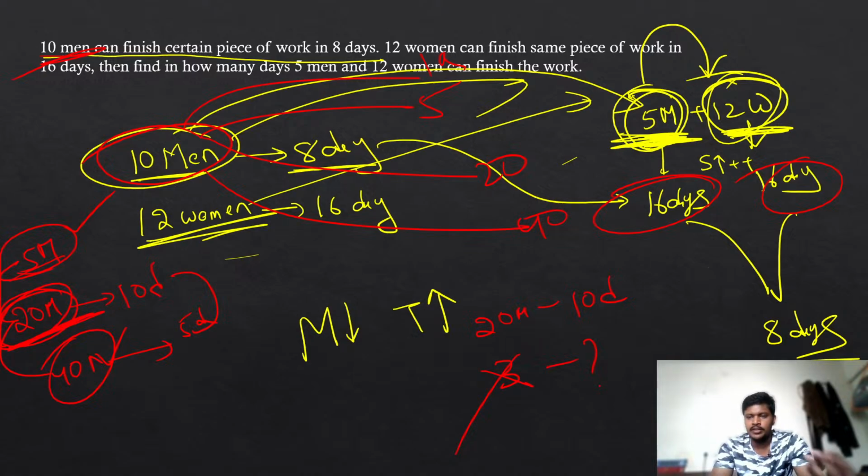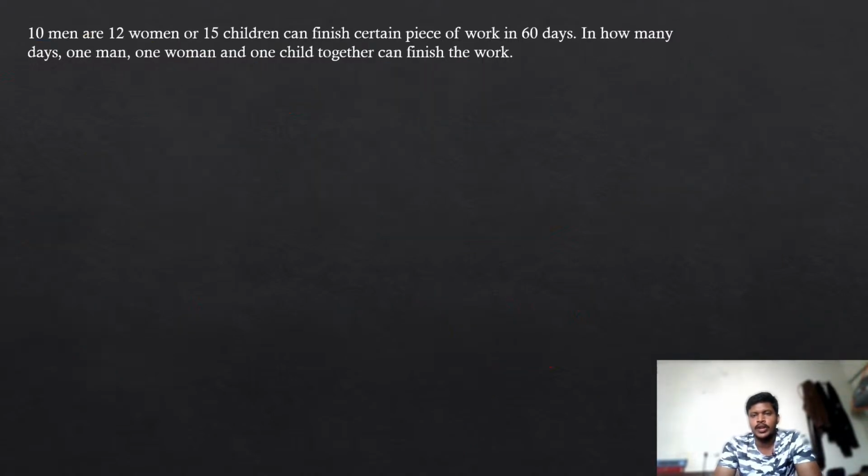Like if you have 10 men, you can find 5 men, 20 men, even 100 men. But if you can't get the answer, let us take 10 men and I am asking you to find it for 7 men, which is difficult, then go for the previous method. Find the 1 man value, then go to the 7 man value. I hope this is clear. Let's move on to the next one. Before solving the next one, if you have any doubt, you can ask, otherwise start solving this problem.